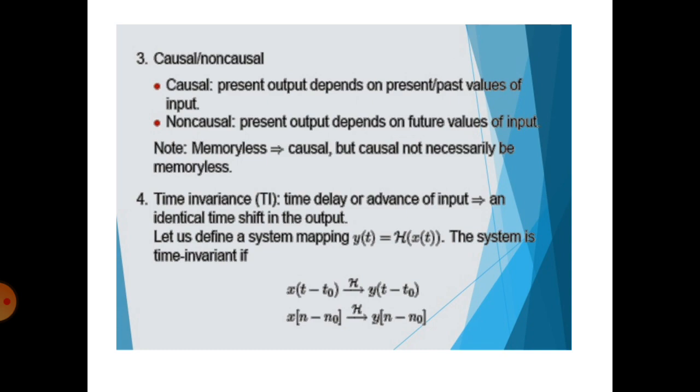For the CT system, x of t minus t naught gives y of t minus t naught, whereas for the DT system, x of n minus n naught gives y of n minus n naught. This is nothing but a time invariant system. Time invariant means the input-output relation does not change with respect to time.